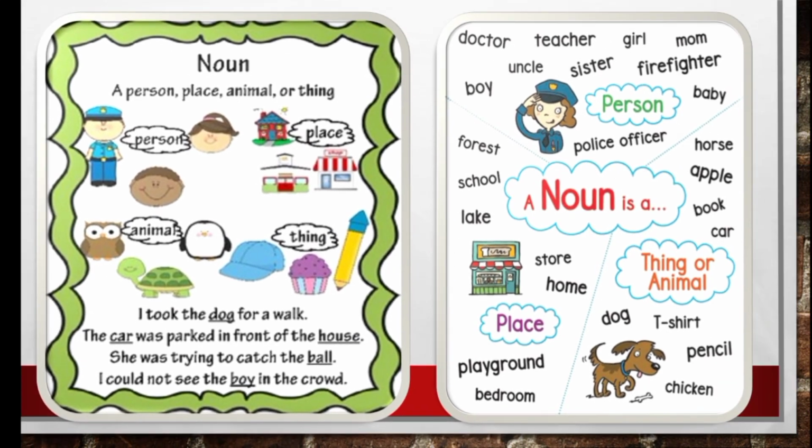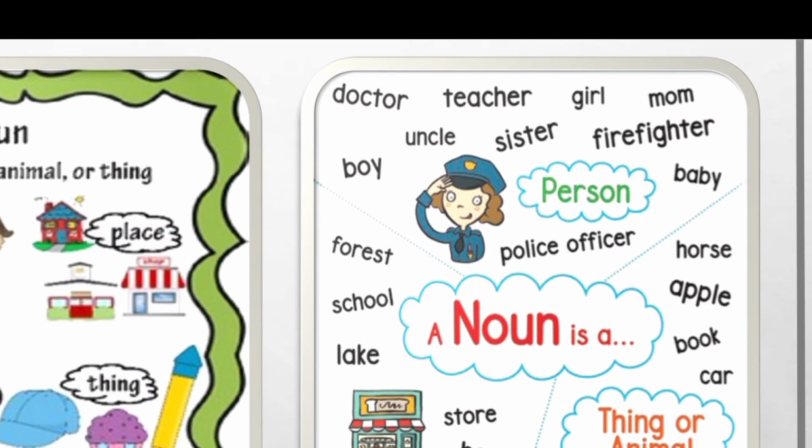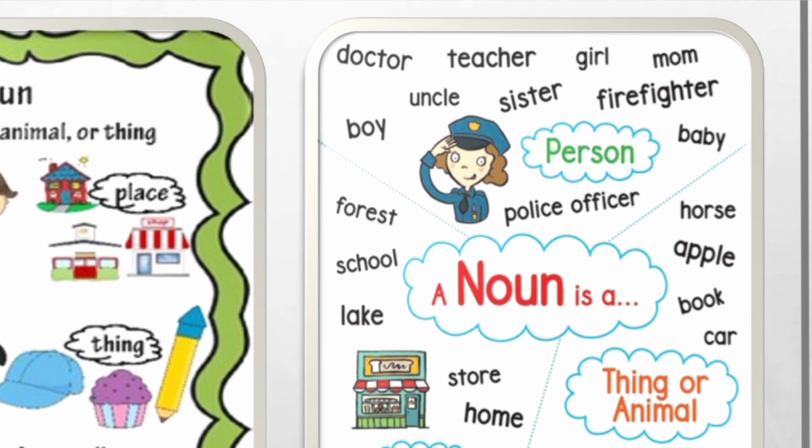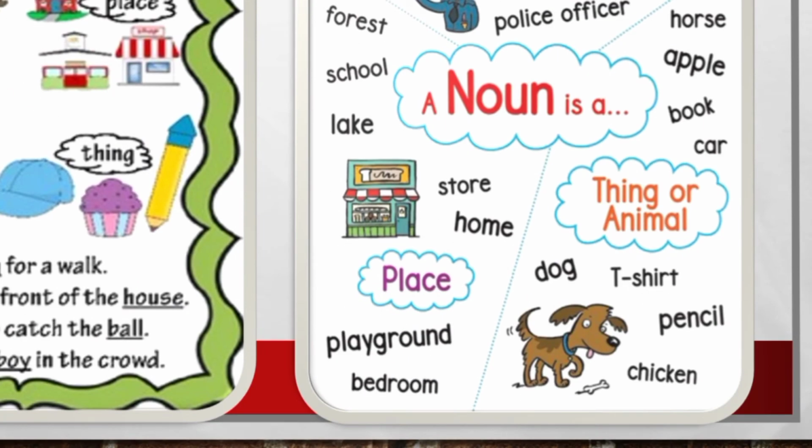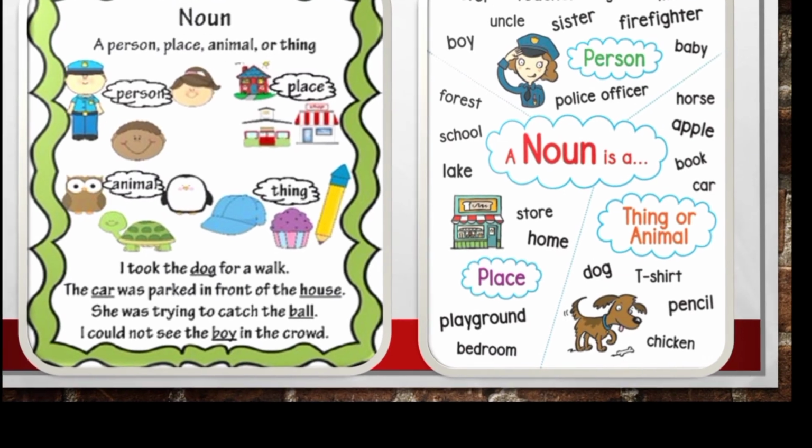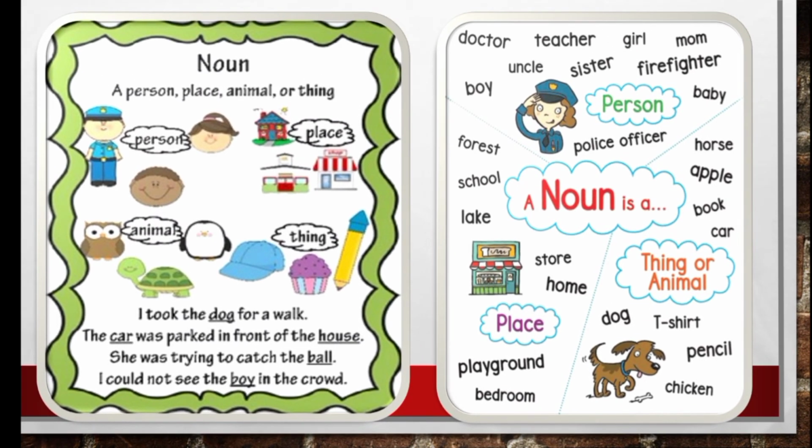And see here, there are some words which represent a person and place and things or animals, etc. What are those words? Doctor, teacher, girl, mom, uncle, sister, firefighter, baby, police officer.